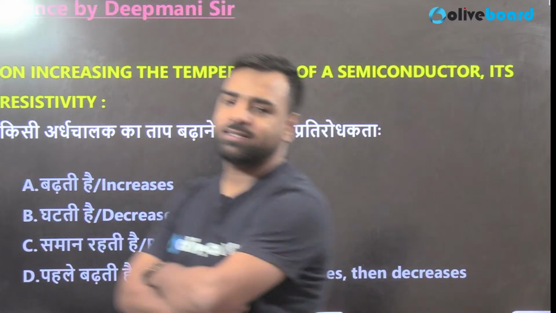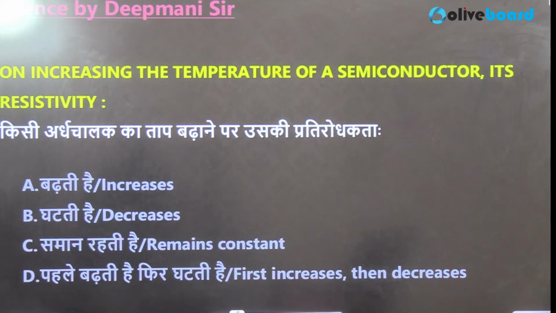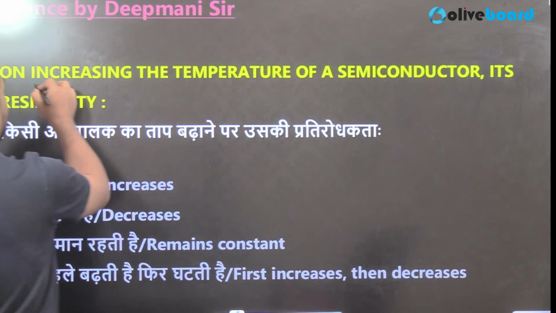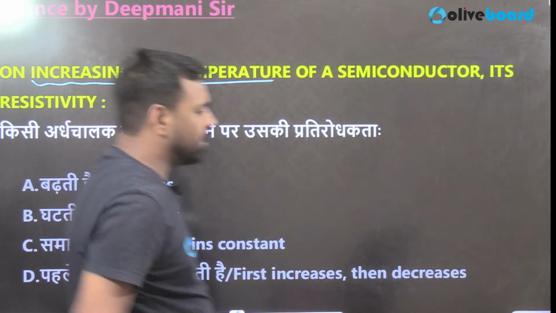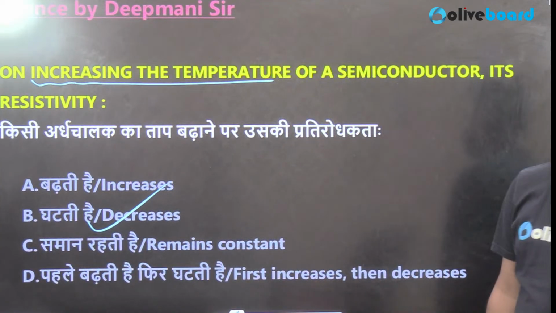So what should be the correct answer? Okay Charan, fine. So Charan, as discussed, the resistivity of the semiconductor is inversely proportional to the temperature due to negative temperature coefficient. So obviously, here we are increasing the temperature, so it will decrease, and option number B is going to be the correct answer, right Charan?